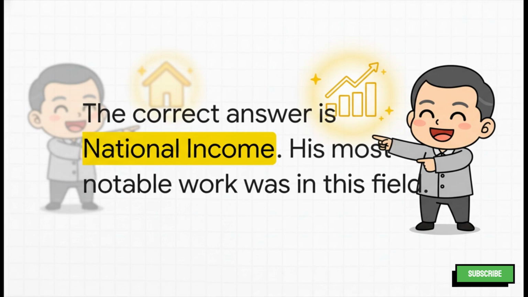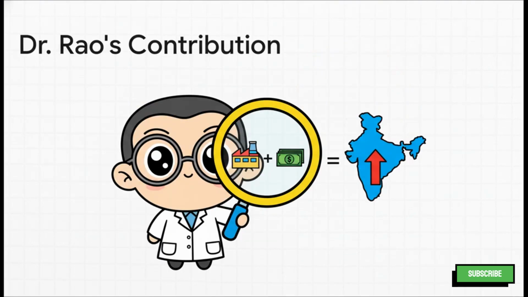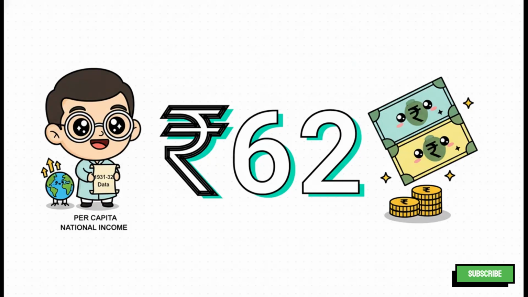Absolutely. Dr. Rao's most significant work was in the field of national income accounting. Now, this is a really important point to remember. Dr. Rao is credited with the first ever scientific calculation of national income in India. Sure, there were other attempts before him, but Dr. Rao's method was just so much more comprehensive because he used both the production method and the income method. And this gives us some amazing historical context. For the years 1931-32, Dr. Rao estimated India's per capita national income. And guess what the figure was? Just 62 rupees.